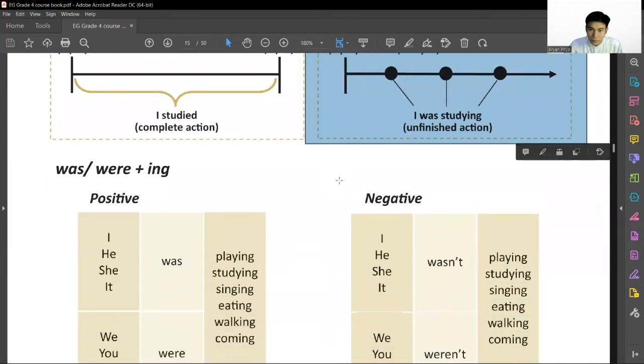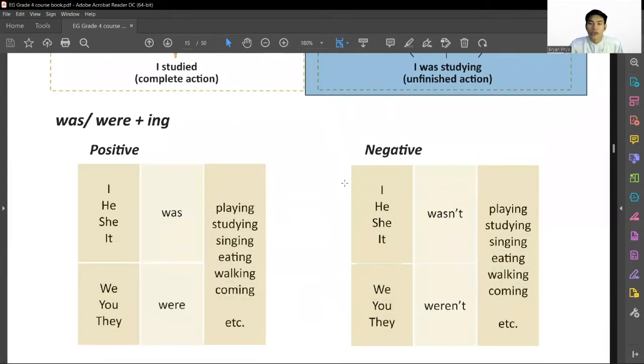Like that, okay, so let's go to our patterns. Past continuous pattern is was or were, which is